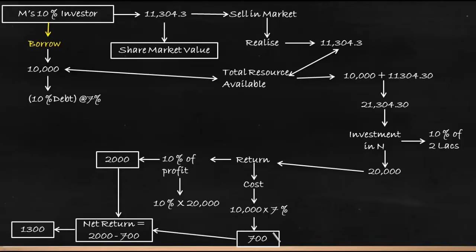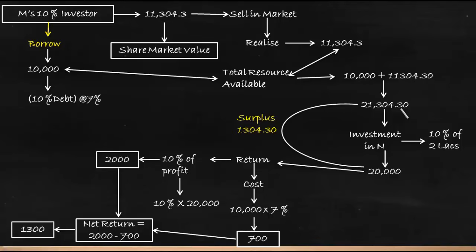Now this return is the same as the return that was earned in M. Apart from that, there is also a surplus of 1,304 with him. How did he get this surplus? It is 21,304 minus 20,000.